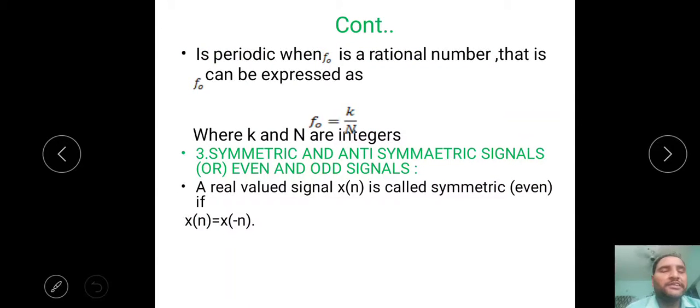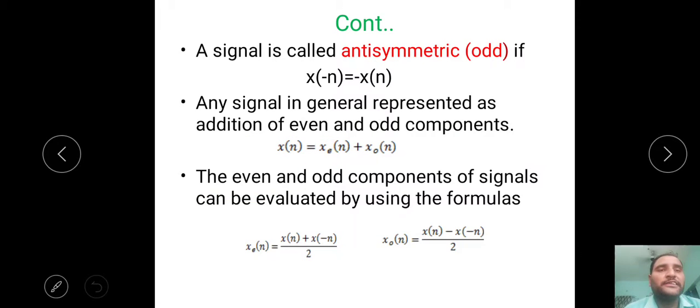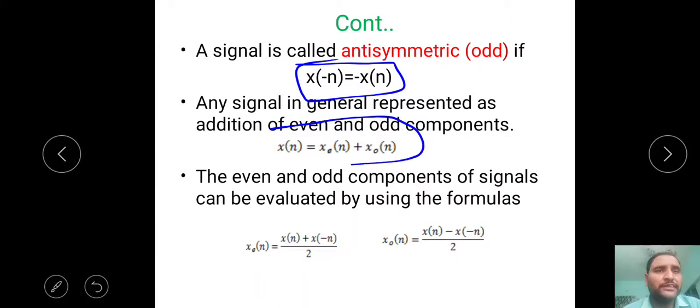Then symmetric and antisymmetric signals. Symmetric means even. A signal is said to be an even signal if x of n is equal to x of minus n. A signal which obeys x of minus n equal to minus x of n is called an antisymmetric or odd signal. From this, we can find the even part and the odd part of a signal. How, sir? Every signal has both components.